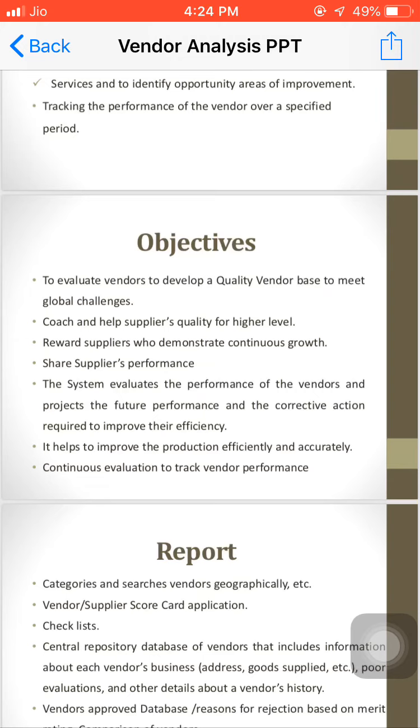So we have to go for the right system for this. We should have the tracking system, in the sense that continuous assessment should be done for each and every vendor.